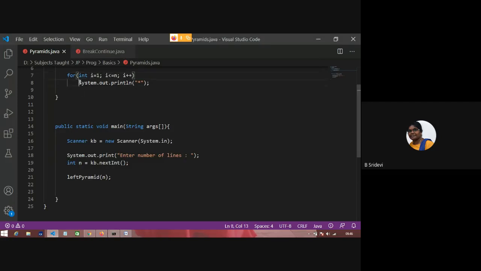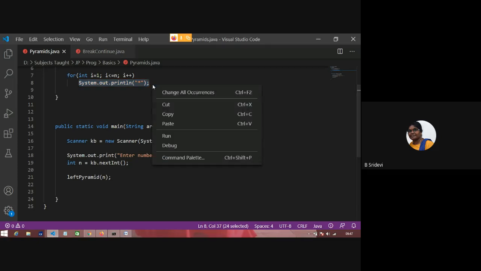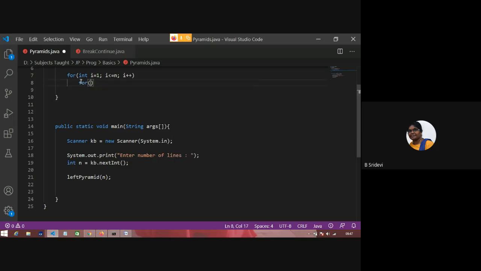But what you need in every line is not a single star. In every line, you need a group of stars: first line 1, second line 2, third line 3, fourth line 4. In the ith line, i stars. That means in every line I have to print i stars. As I have to print i stars, more than 1, I'll again depend on a loop. How many stars do I have to print? 1 to i. So if i is equal to 3, this loop will run for i times.